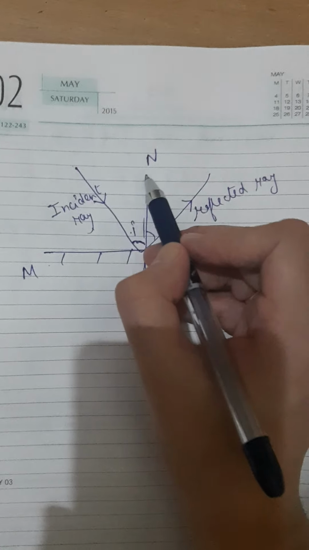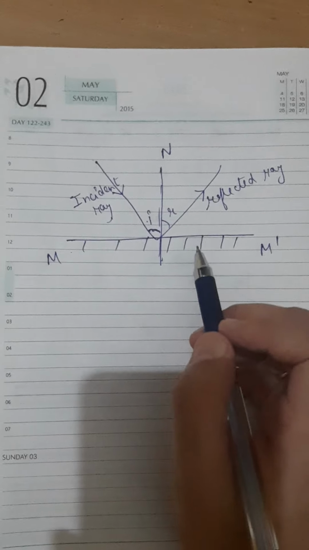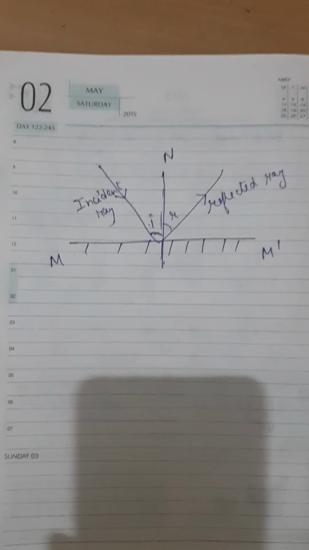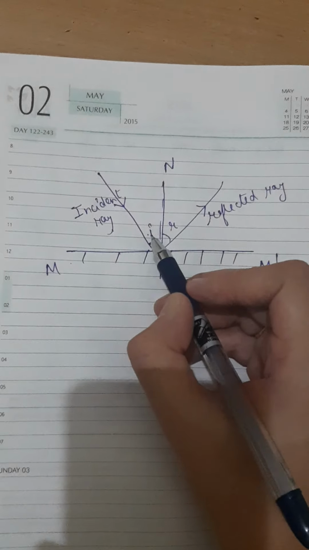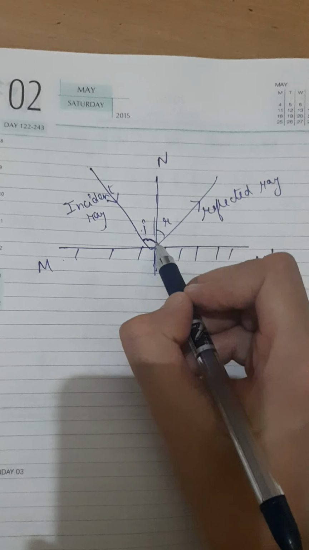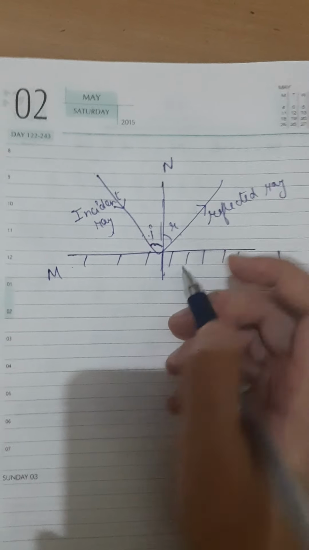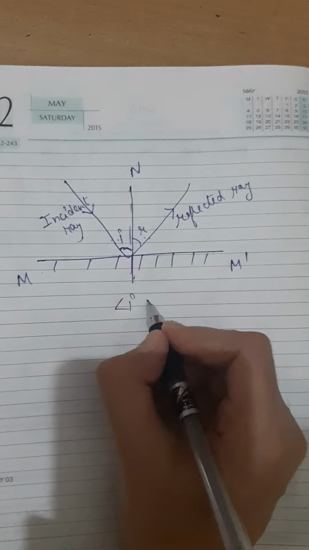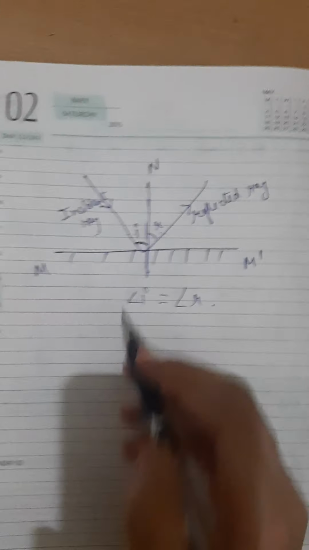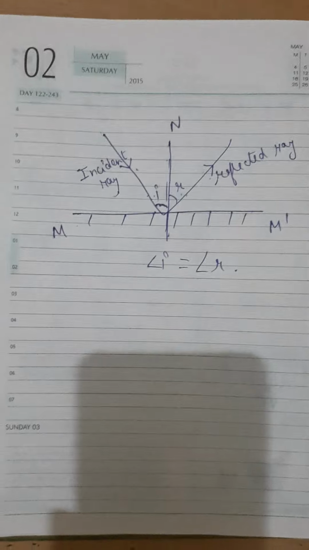And this is the normal. The first law states that the angle of incidence is equal to the angle of reflection. Here the incident ray is making an angle I with the normal, and the reflected ray is making the angle R with the normal. So both these angles will be equal, and the incident ray, normal and reflected ray all lie in the same plane.